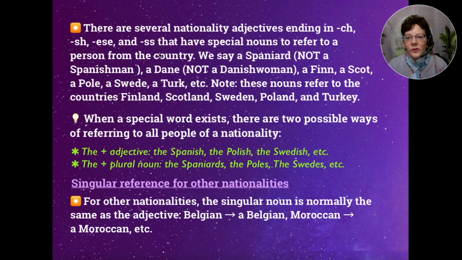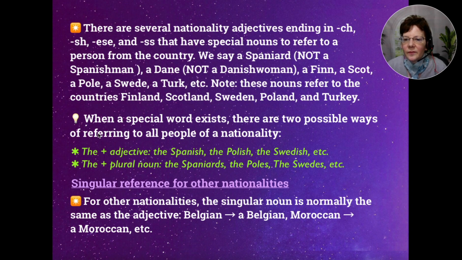Okay, so there are several nationality adjectives ending in -ch, -sh, -ese, and -ss that have special nouns to refer to a person from the country. We say a Spaniard, not a Spanish man, a Dane, not a Danish woman, for example, a Finn, a Scot, a Pole, a Swede, a Turk, etc. So note that these nouns refer to the countries Finland, Scotland, Sweden, Poland, and Turkey.